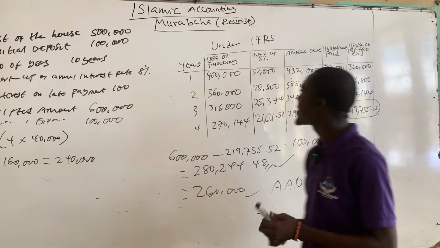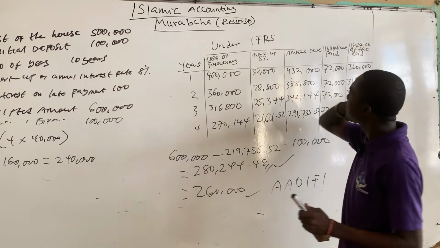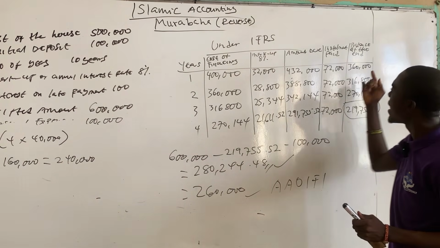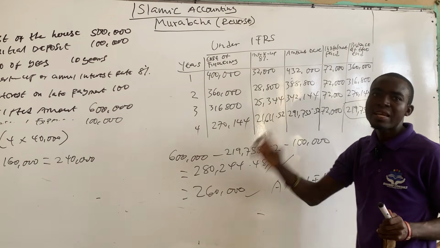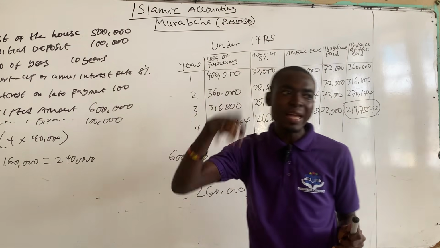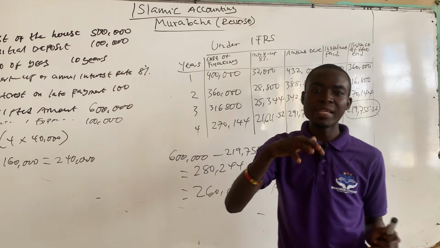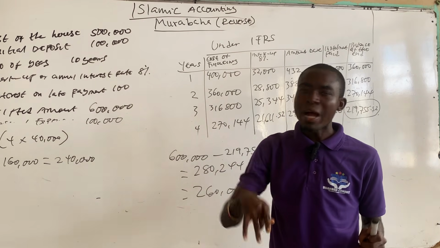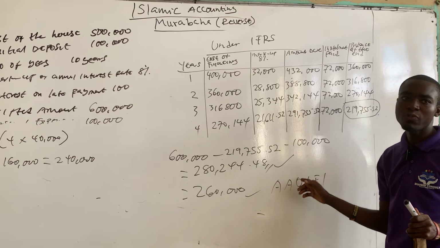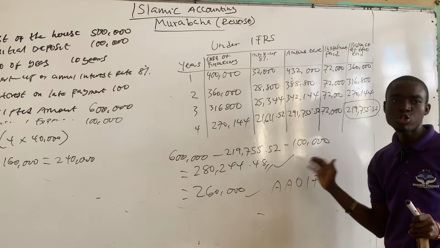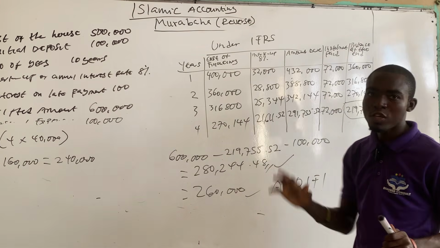You can see that under International Financial Reporting Standards, every year the interest, that is the markup of 8%, is calculated on the actual amount that Imam Ghazali is owing the bank. But under the Accounting and Auditing Organization for Islamic Financial Institutions, the interest was constant.